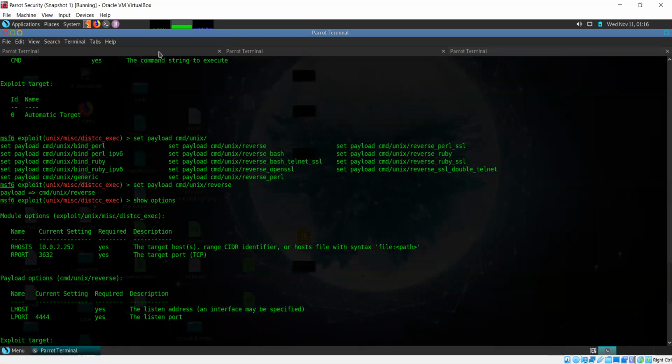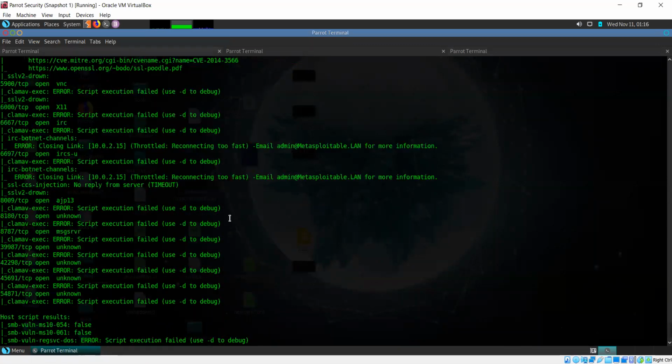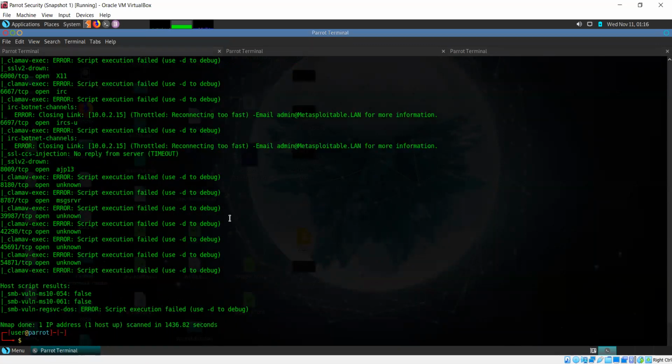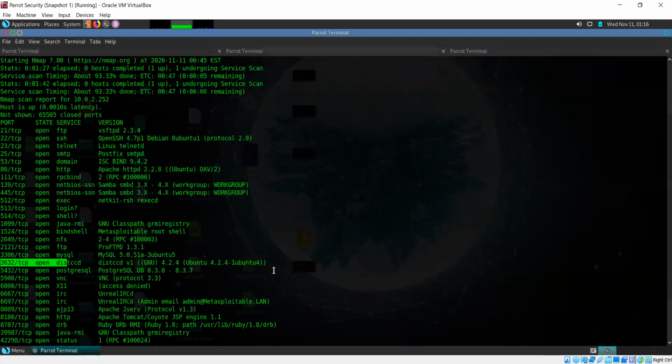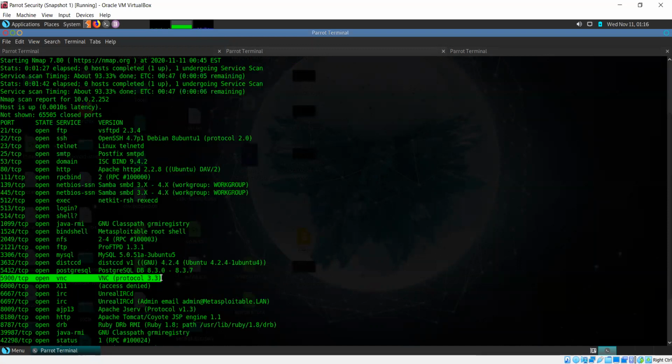Now, if I take a look at other things in the list, there are not a lot of other results that we can rely on, but we have our version detection scan, and we can use this to further try things. Now, I see another port open known as VNC. VNC is virtual network computing, which is like remote desktop protocol, like RDP. So we can also try to access the system over VNC since it is open.